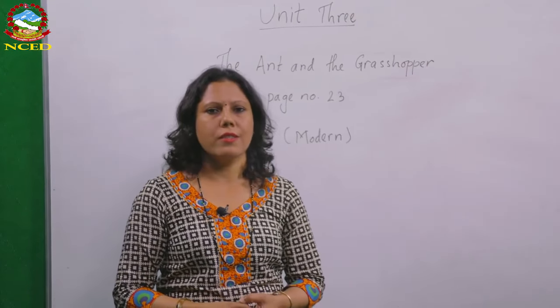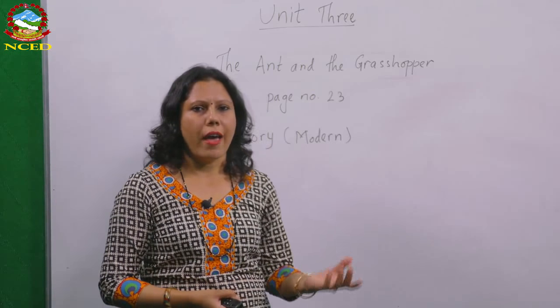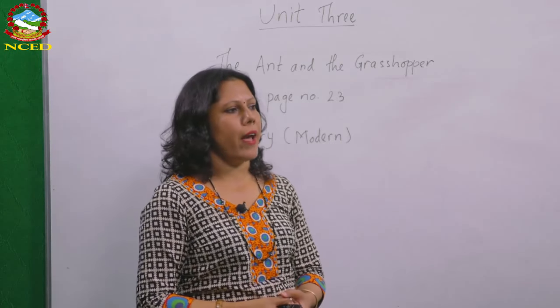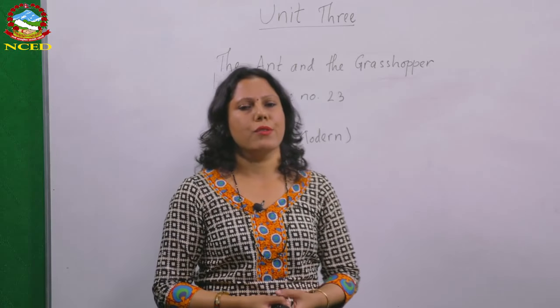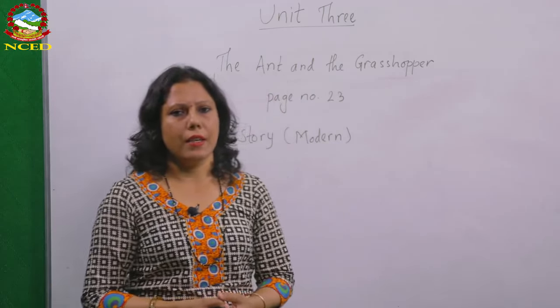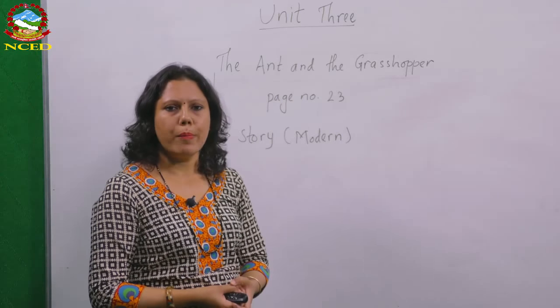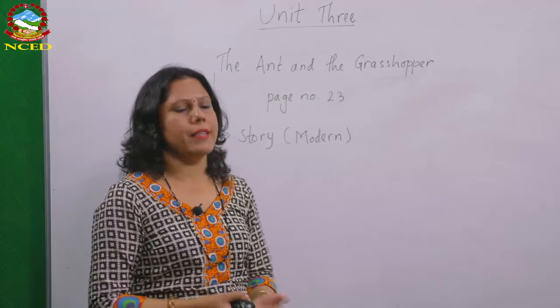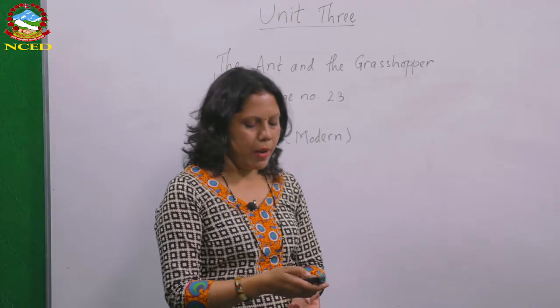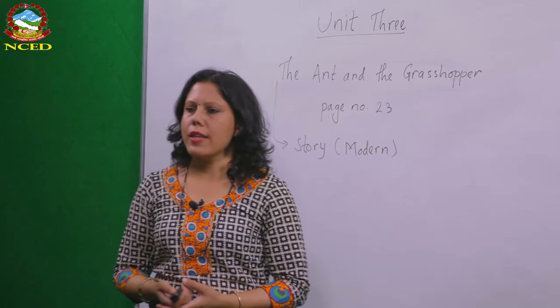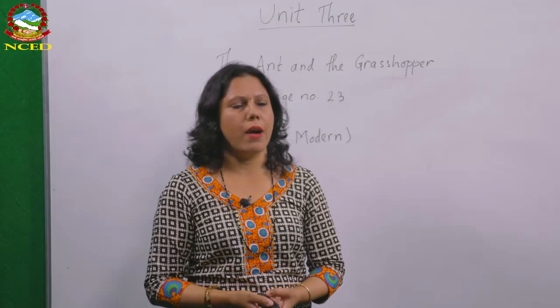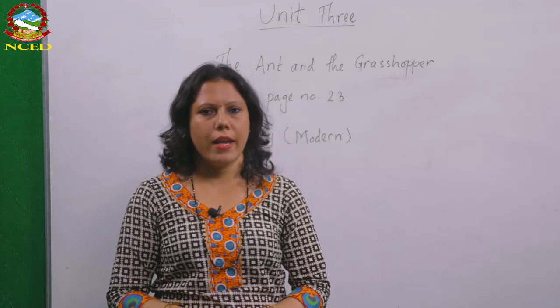So, have you seen or heard about characters who are really hardworking and some characters who are lazy? You must have heard of people like them in our society, or you might have read a story about them. It means in our society, there are different kinds of people. Some are hardworking, whereas some are lazy.